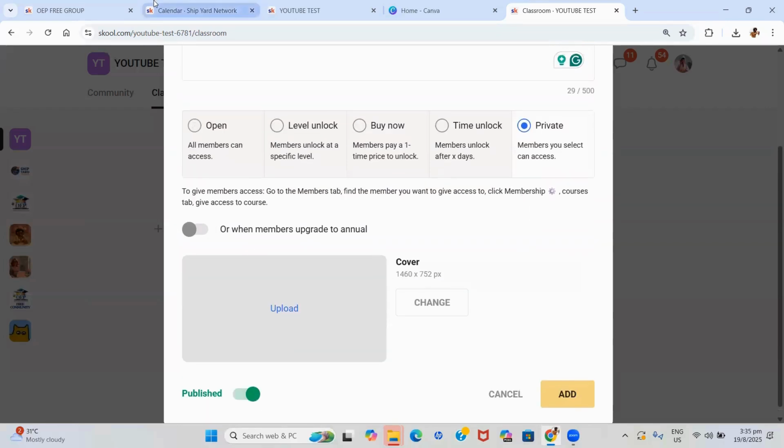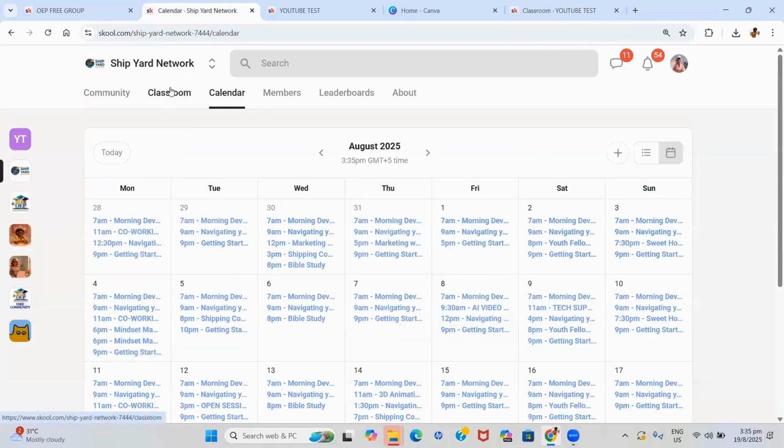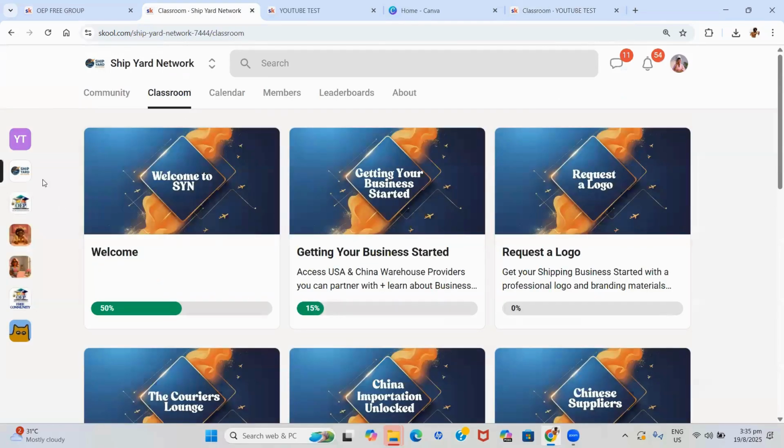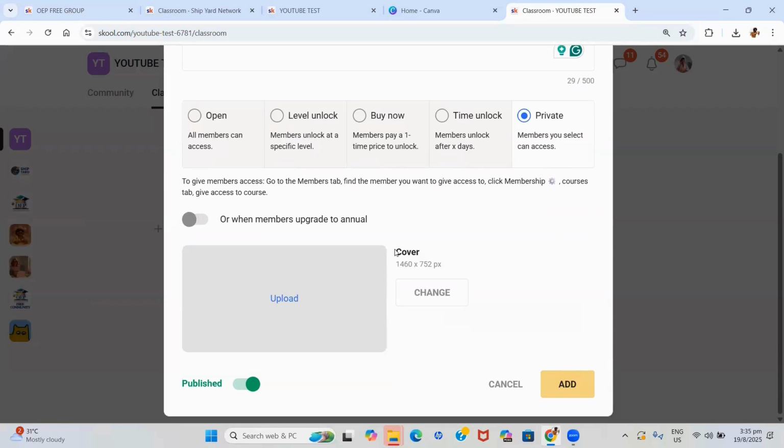And then in order to create your course covers now, so these are the course covers. I do mine with AI as well as with Canva. So I create the images with AI and I put the writing with Canva, but you can definitely use Canva for the entire thing. It will tell you what the dimension of the cover is. So 1460 by 752 px.